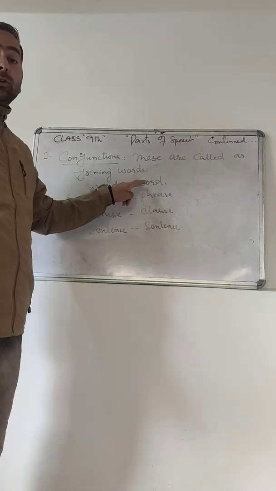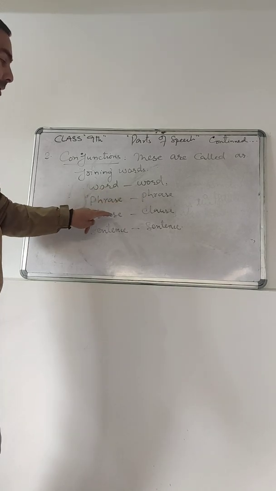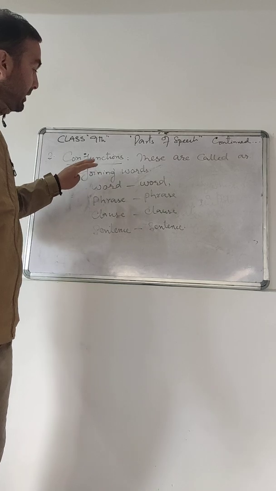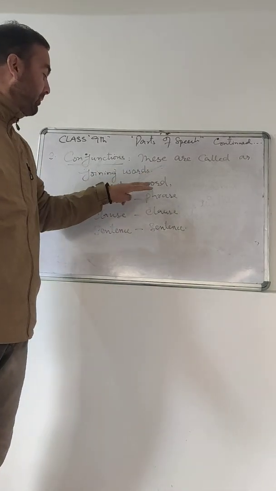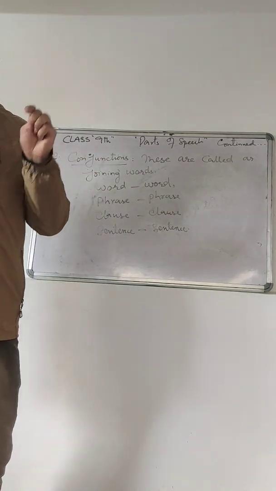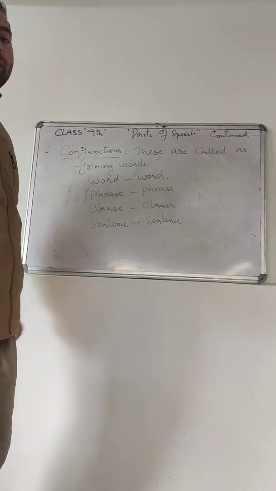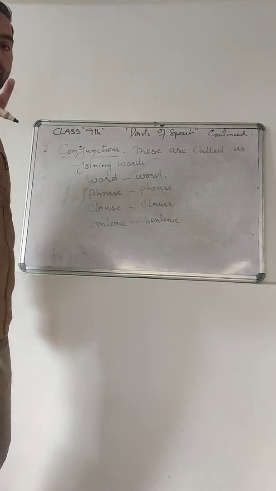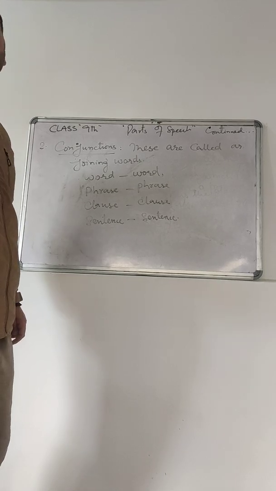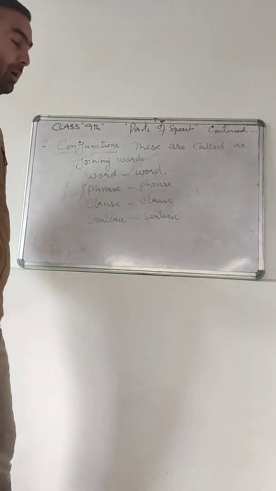They always join word to a word, and they never join word to a phrase, phrase to a clause, or clause to a sentence. They join like with like: word to a word, phrase to a phrase, clause to a clause, and sentence to a sentence. Now the question is, what is a word? You may be well aware of that. The group of letters which has a meaning when spoken or written, that's called a word.